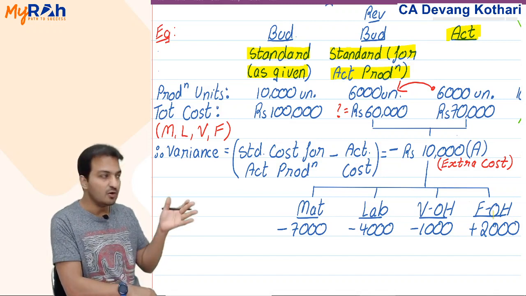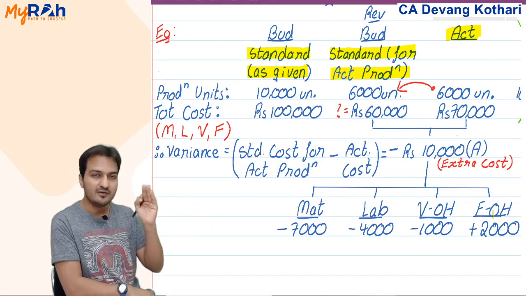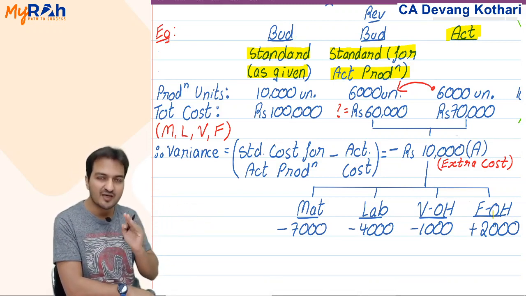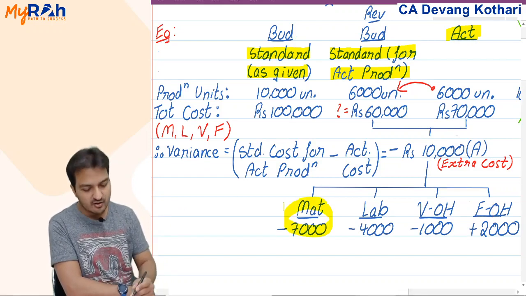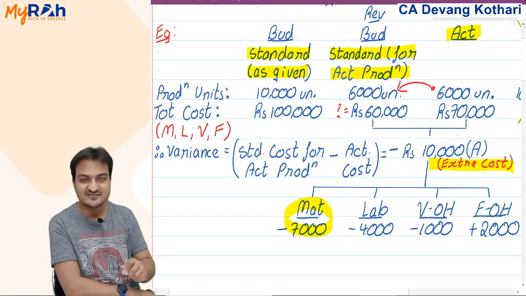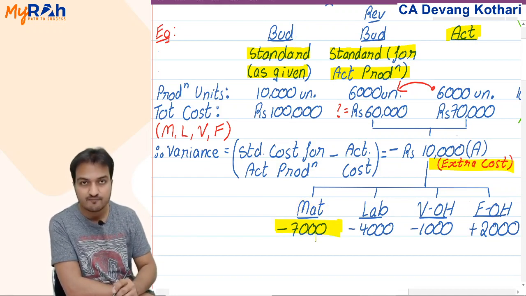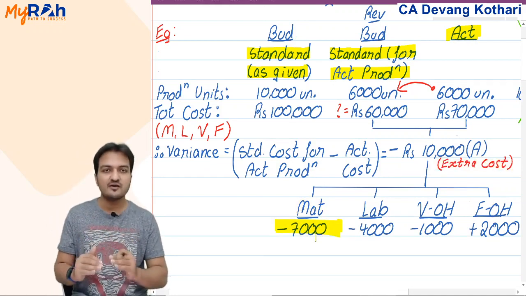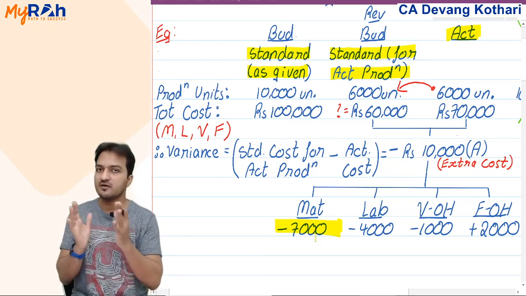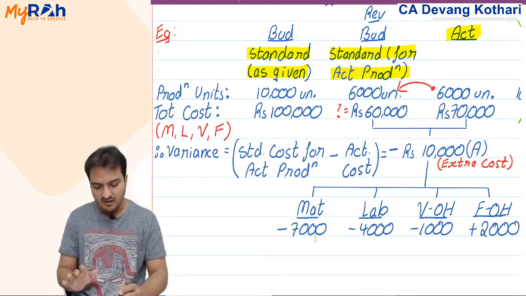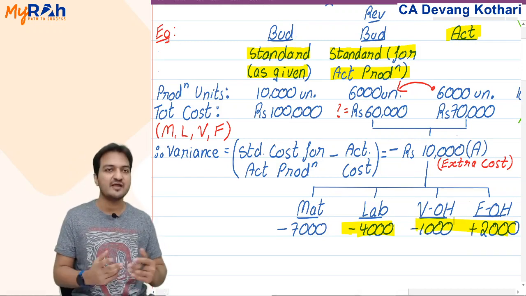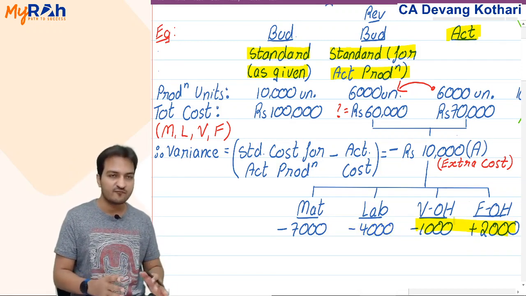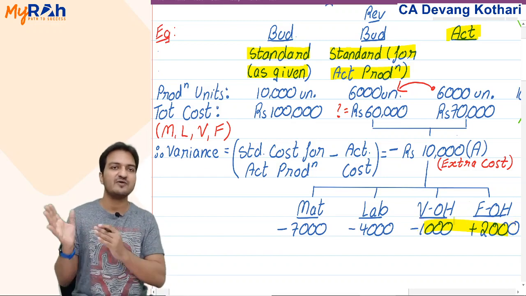Well, simple. Looking at these answers, I can say that next year I should be more careful spending the material cost, because you see that the majority of my extra cost this year happened because of material. So next year I just need to be more careful while spending the material cost, a little careful while spending the labor cost. But for variable overheads and fixed overheads in the next year, I need not be more careful. I will let them remain the same as what we had this year.